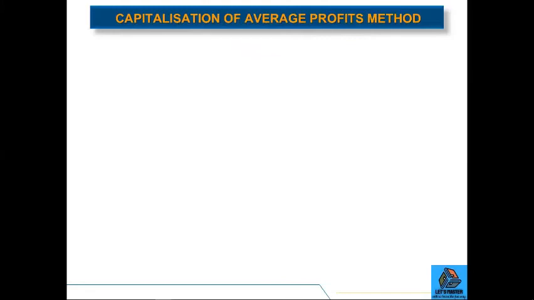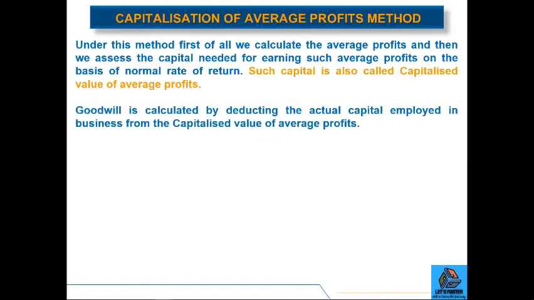Let's move on and look at the capitalization of average profit method. In this method, first of all, we calculate the average profits and then we assess the capital needed for earning such average profits on the basis of the normal rate of return. Such capital is also called the capitalized value of average profits. Goodwill is calculated by deducting the actual capital employed in the business from the capitalized value of average profit.